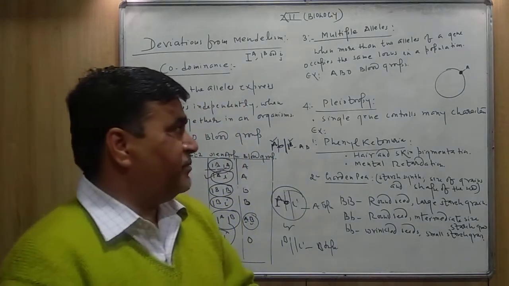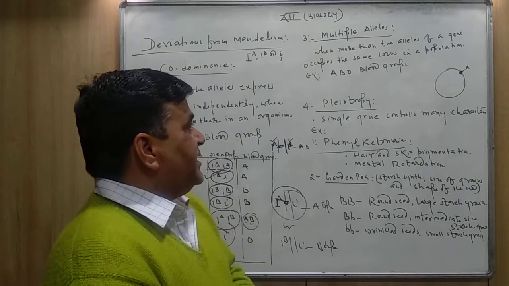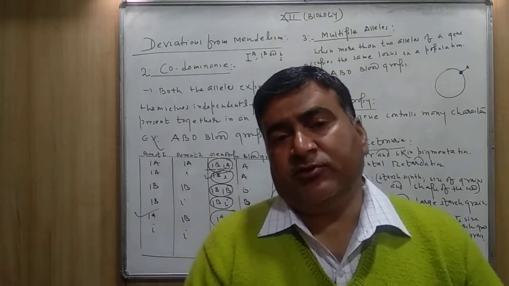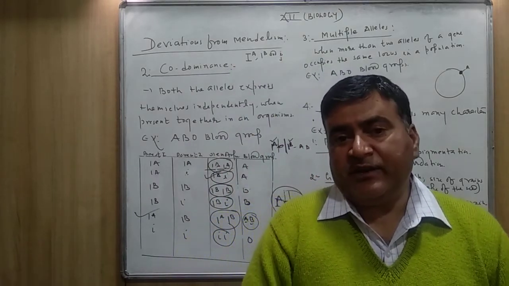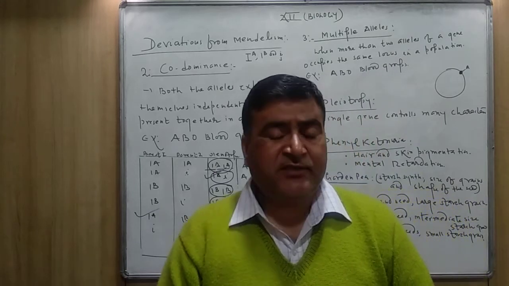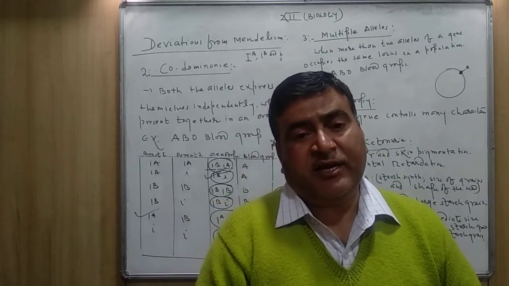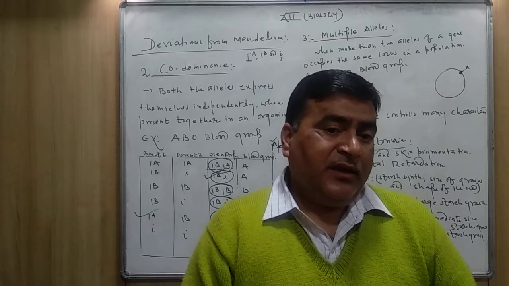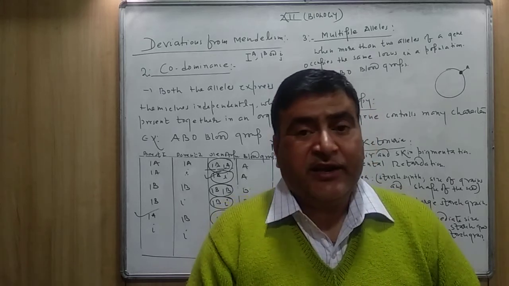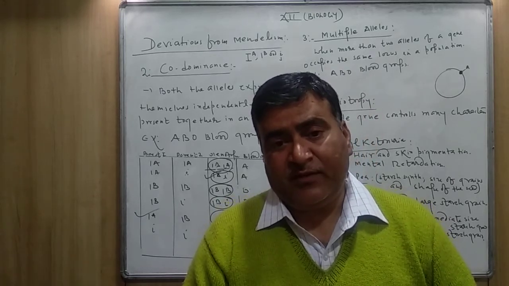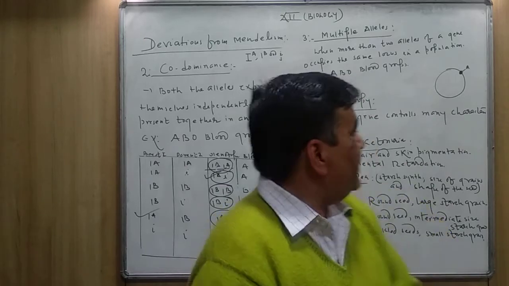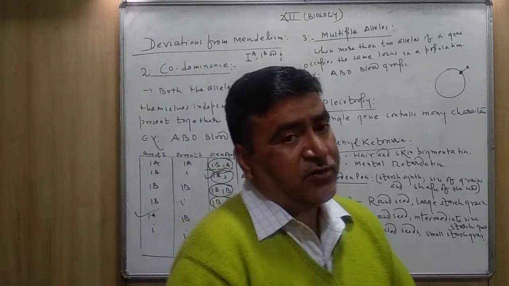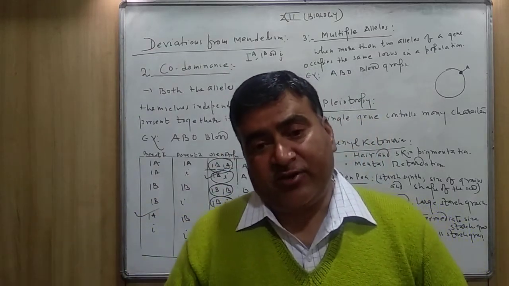P-L-E-I-O-T-R-O-P-Y. What is pleiotropy? Pleiotropy: a single gene controls many characters. Pleiotropy is also a deviation from the Mendelian pattern of inheritance. As Mendel told, a single gene controls a single character, but in pleiotropy, a single gene may control more than one character also.